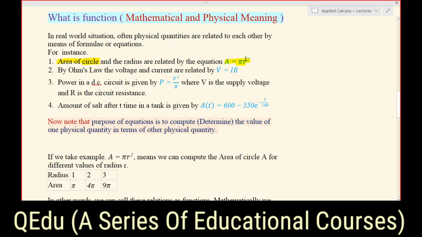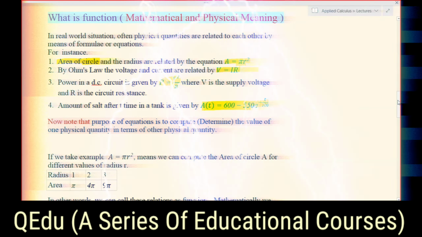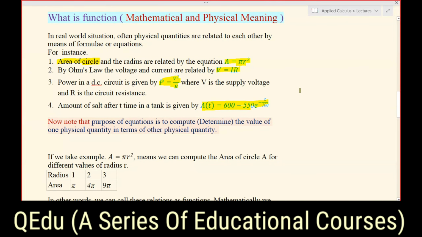And similarly, Ohm's law states that voltage is related to the current by the equation V equals IR. And similarly, power in a DC circuit is given by this formula, where V is the voltage supplied and R is the circuit resistance. You can also take the example of the amount of salt after T seconds in a tank, given by this formula or equation. This is the physical meaning of a function: physical formulas or equations which relate physical quantities.